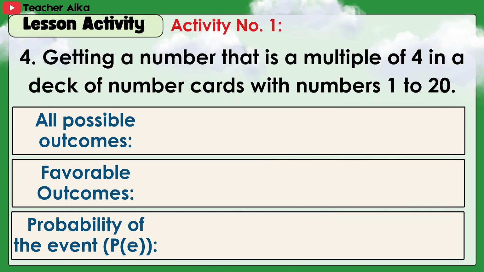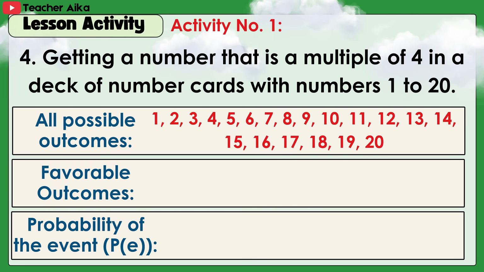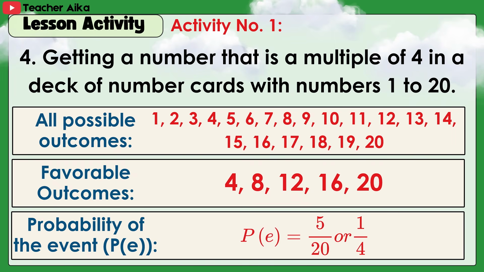Getting a number that is a multiple of 4 in a deck of number cards with numbers 1 to 20. Answer: 1 to 20; favorable outcomes 4, 8, 12, 16, and 20. Probability of the event: 5/20 or 1/4.